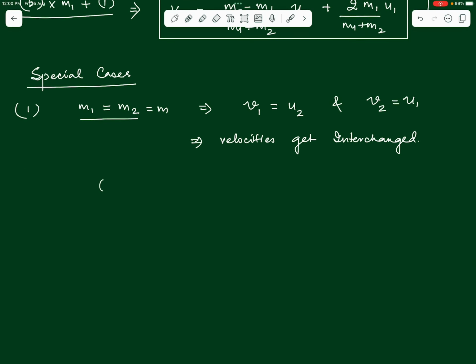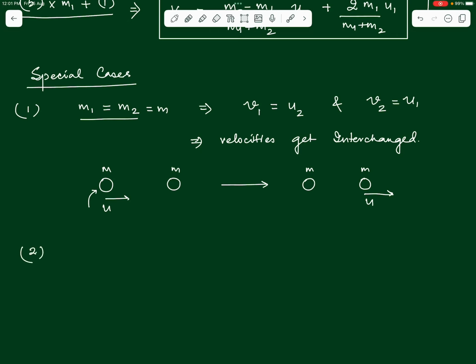Just to take an example, let us say we have two identical balls, each of mass m. One is moving with a speed u, whereas the other is simply at rest. After the collision, what do we expect? After the collision, this ball will come to rest, and the second ball, which was initially at rest, will start moving with the velocity of the first ball, so u. Okay, this is a very simple example of what really happens when two identical bodies collide perfectly elastically.